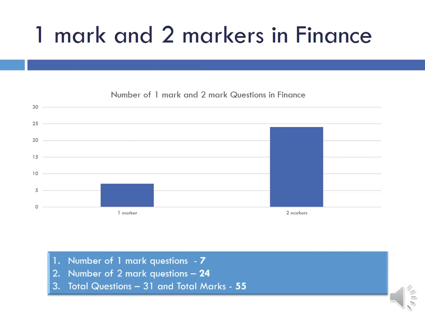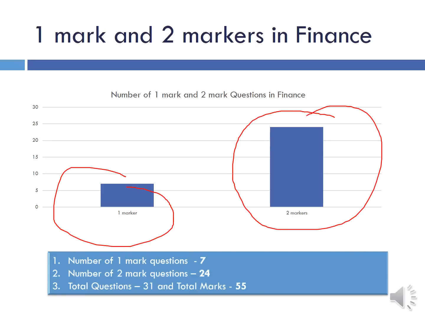Now, what about the 1 markers and 2 markers in finance? Well, in finance it's entirely the opposite of what happened in management. In finance it was more of 2 markers which ruled the roost as compared to 1 markers. There were only 7 1 marker questions in finance, and most of the questions in finance were 2 markers.